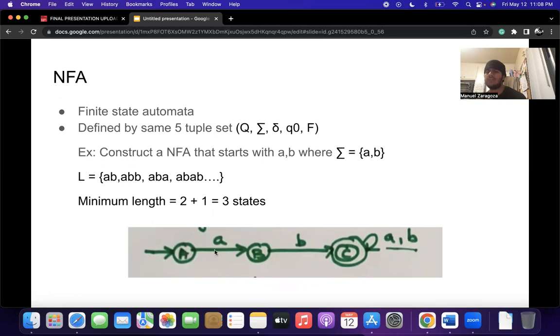So we have A as the first value, it's gonna go to B. And when we get B though, it's gonna go to C. And whichever value comes after A, B, whether A or B, it's gonna stay in state C, due to it being a final state, and also because there's an arrow right next to it. What matters is that the first two have to be A and B, and after that, the input doesn't really matter. And since C is a final state and it's gonna stay in itself in C, the string is now accepted as a result of that.